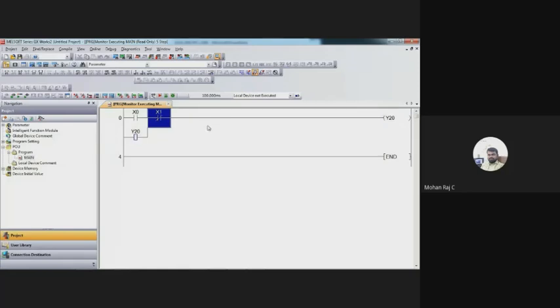Whenever I press the stop button, the start command will be disconnected. It means stop. Start is not there, so automatically you have to assume there is a stop command. The command will be withdrawn. This signal may go to your robotic controller, and based on this signal the J1 to J6 axis servo motors are controlled. There is separate software for creating the program for the Q04UDE CPU, that software name is GXWorks 2. If it is a robotic CPU, we need to use RT Toolbox, which was demonstrated by Mr. Muttappa sir on the first day of the session.